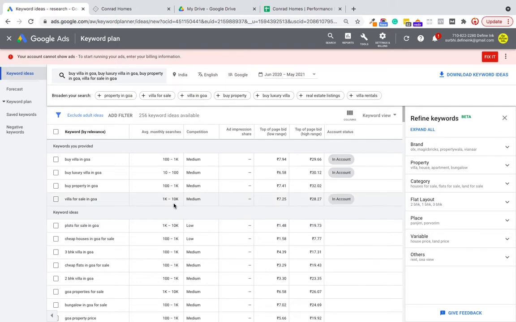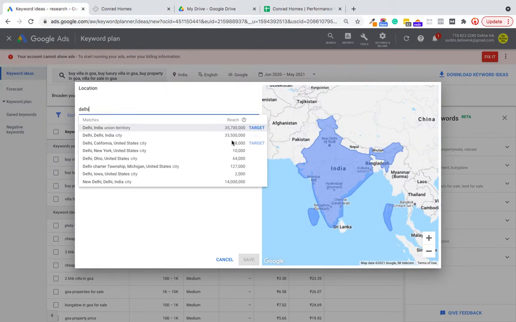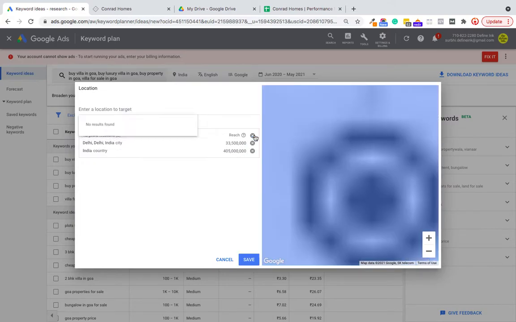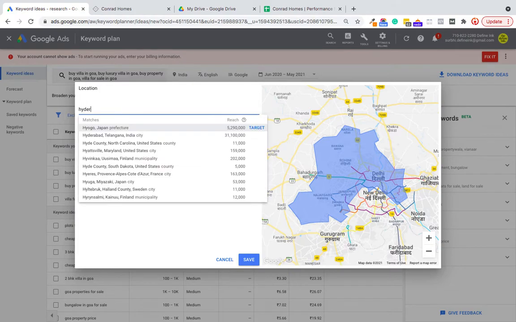So now I have some keywords here. "Villa for sale in Goa" has a good average search volume, which is 1000 to 10,000. And now when I change here, as we are just targeting Delhi and Hyderabad, I just need to be focused on how many searches happen from Delhi and Hyderabad.